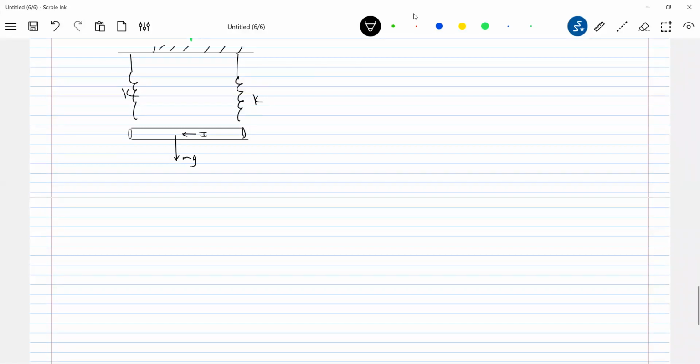Let's not bother how that current is set up. They just give a problem: a current I is flowing in the rod. Here let B bar be out of the plane. Everywhere there is a magnetic field pointing out of the plane.